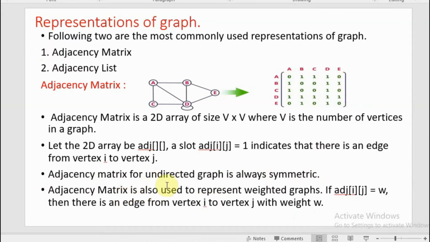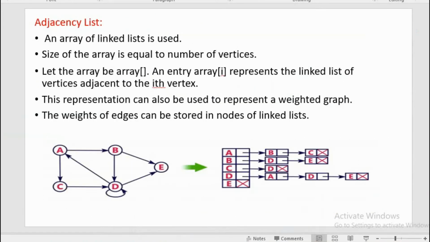And adjacency matrix is also used to represent a weighted graph. So I hope you have already studied in mathematics what a weighted graph is. In a weighted graph, there will be a numeric weight assigned to each edge. So if adjacent ij is equal to w, then there is an edge from vertex i to vertex j with a weight w. Next, we are going to study what is adjacency list.